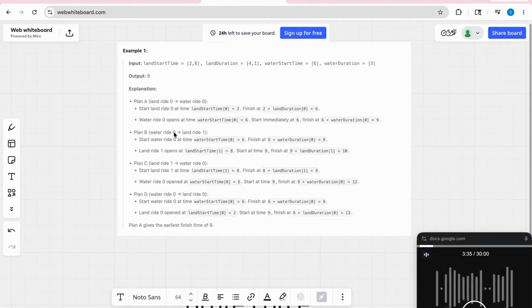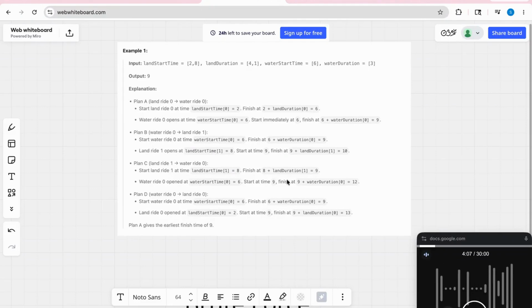If he takes plan B, first he'll do the water ride, then land ride 1. The water ride starts at 6, and it takes 3 units of time, so he will complete the water ride by 9. Now land ride 1 starts at 8, but he was doing the water ride, so he can only start at 9. He'll start at 9 and it takes 1 unit, so he will complete this earliest at time 10.